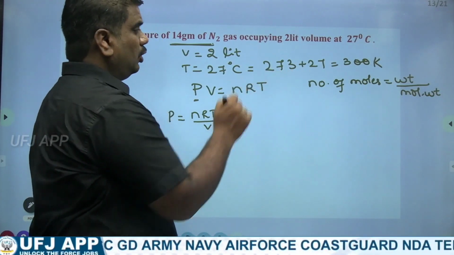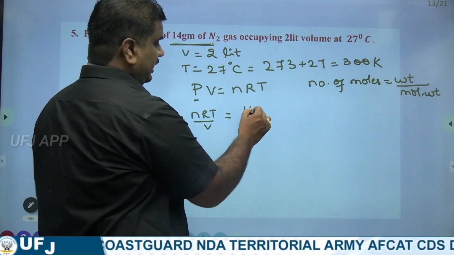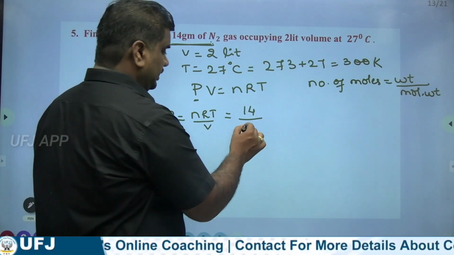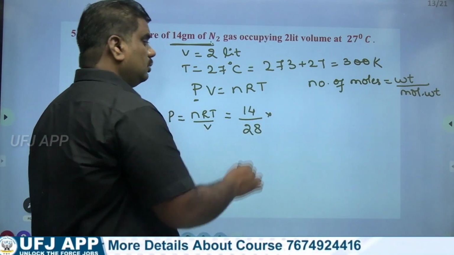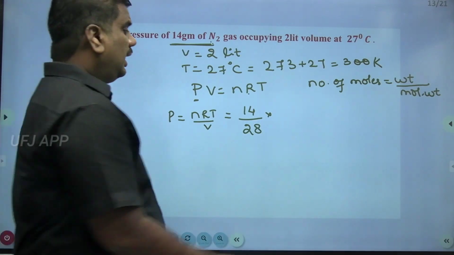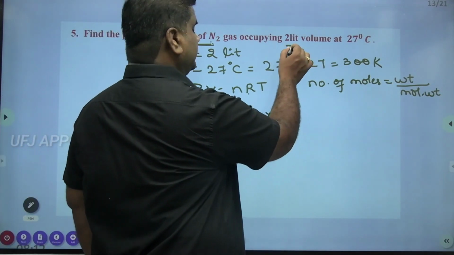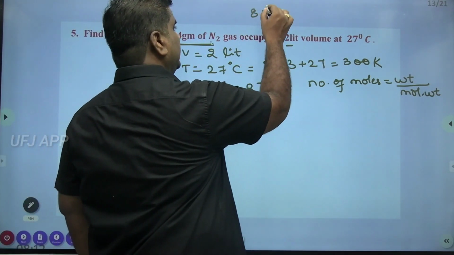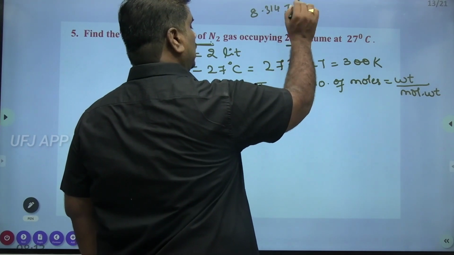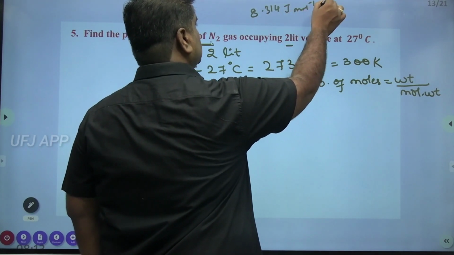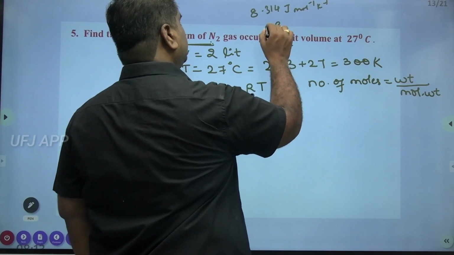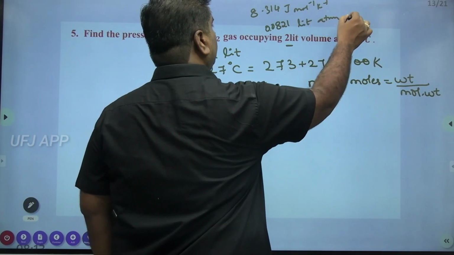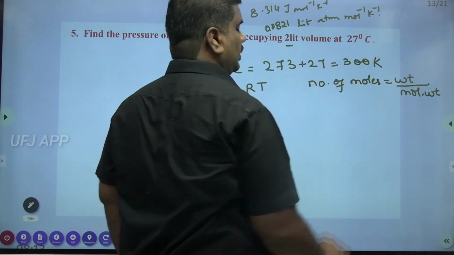Number of moles is weight by molecular weight. So 14 grams of nitrogen divided by the molecular weight of nitrogen, which is 28, into what is the value of R? R is given in two different values: 8.314 joule mole inverse Kelvin inverse, and another unit, 0.0821 liter atmosphere mole inverse Kelvin inverse. This is one more unit.